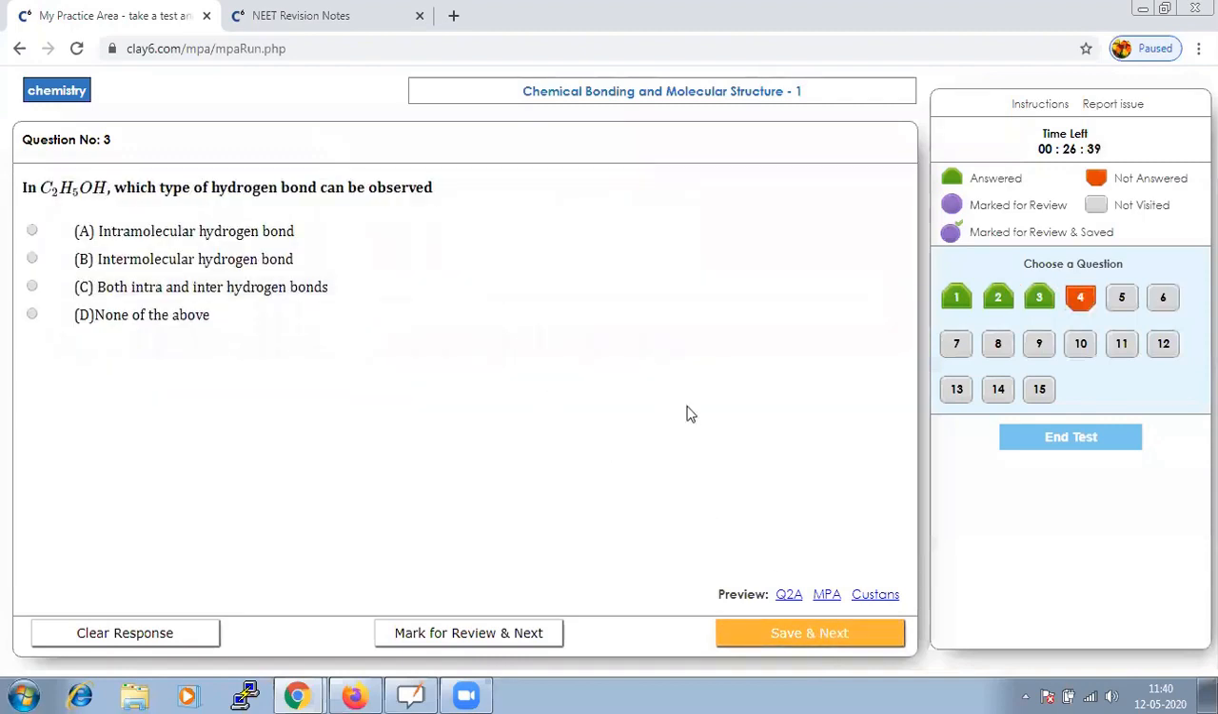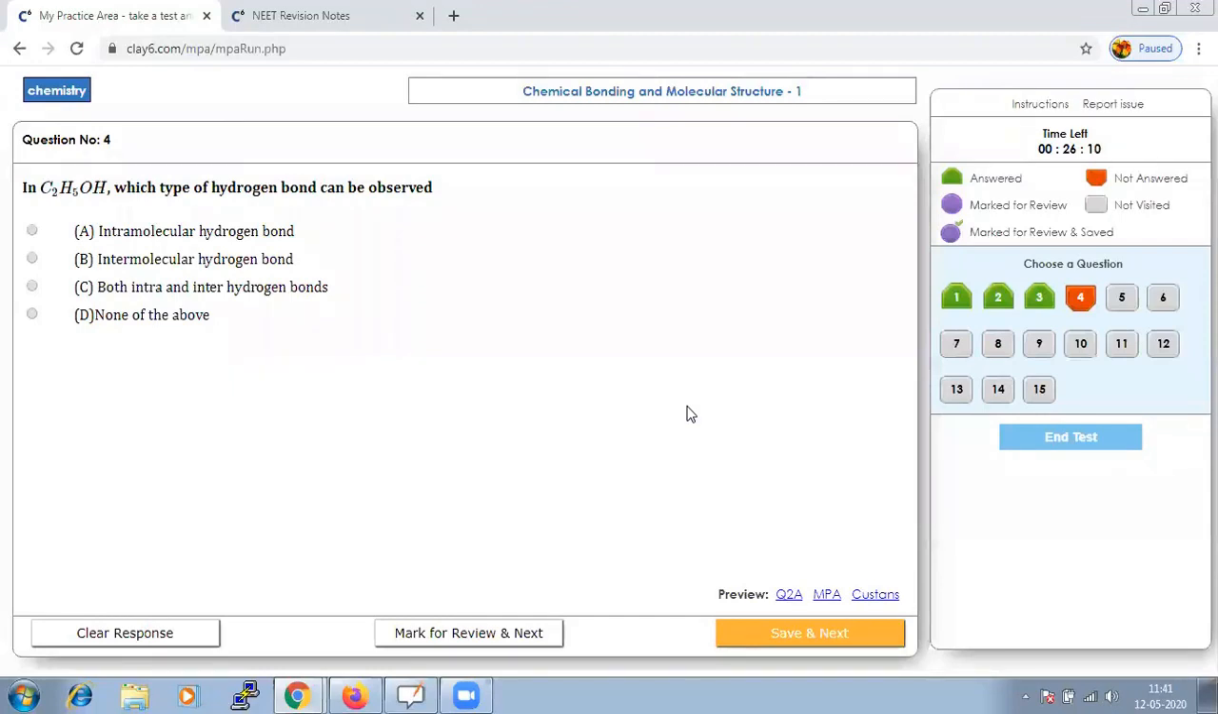Next is, in C2H5OH, which type of hydrogen bond can be observed? Just now we discussed intermolecular and intramolecular. So immediately it should strike that intermolecular bonding means secondary type of bonding. That is, your hydrogen bond, dipole-dipole interaction, London dispersion forces.